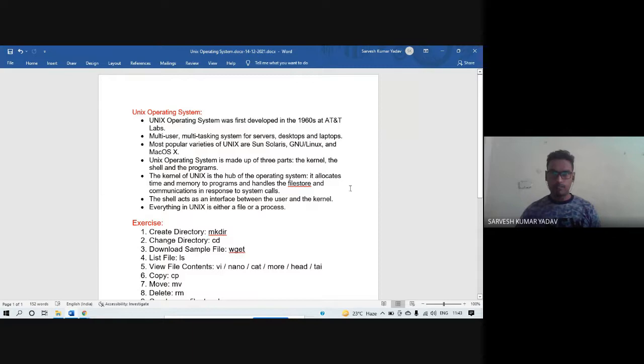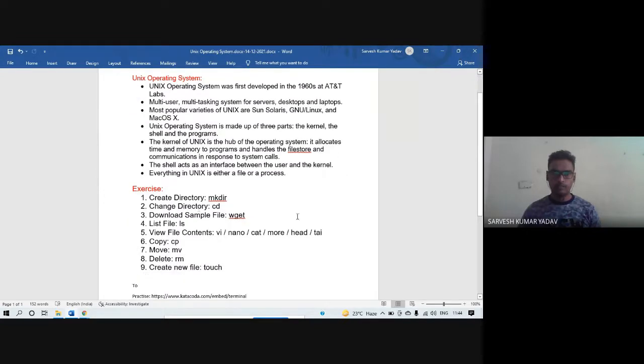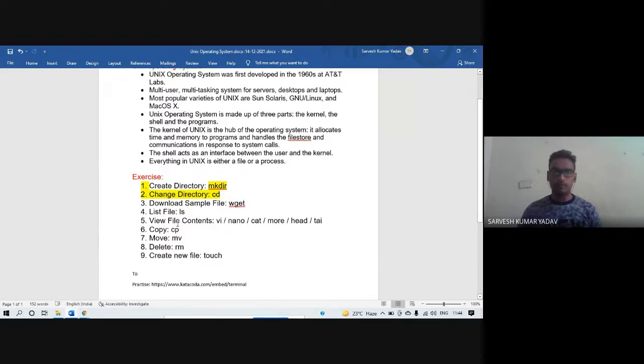I am going to interact with this Unix operating system, the Linux variety. Let me show you a few commands via which we can interact with it. mkdir makes a directory under Linux. To switch between directories, we can use cd. To load a website, we can use wget, followed by the URL.